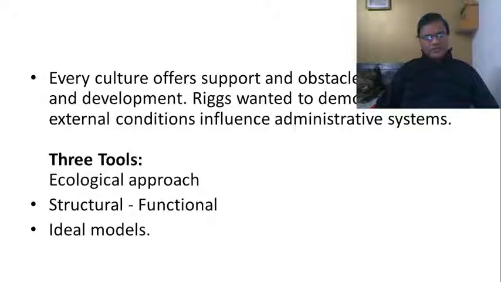For example, Weberian bureaucracy might be successful in a developed country because the conditions are different. In developed countries, the objective of bureaucracy is to ensure stability and continuity. They have to implement rules and regulations because development had already taken place in those countries thanks to the industrial revolution. So when the same Weberian bureaucracy was applied to developing nations, it was a failure. That is the reason why Riggs had said that he would adopt an ecological approach.